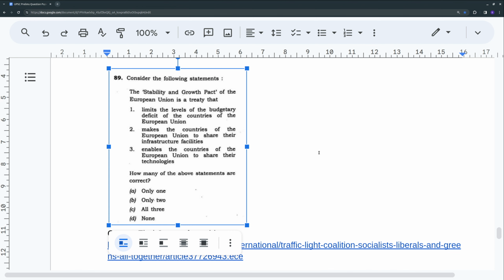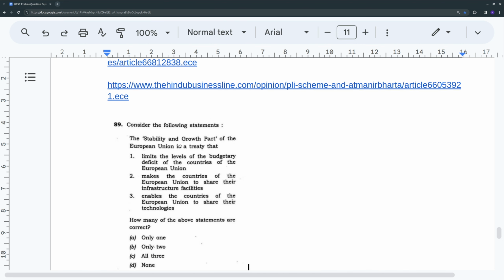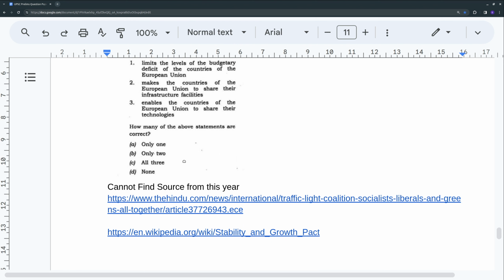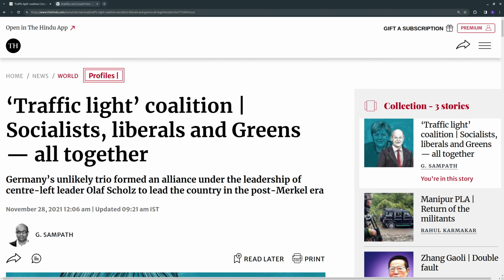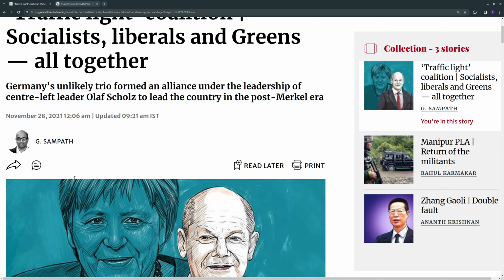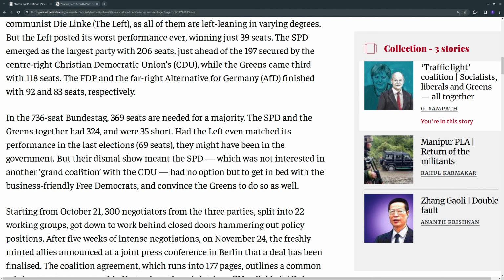So I couldn't find the source for this question from this year. I have included two links, one from The Hindu and one wiki link. Let me just explain that. This news was published on November 28, 2021, so it's slightly outside our preparation phase. This is the only article that I found which had a reference to this SGP.